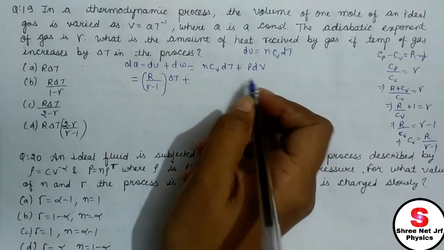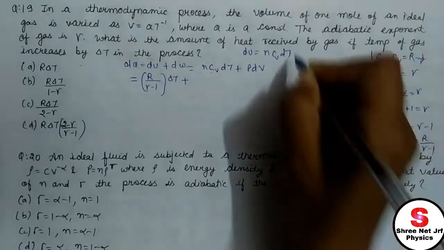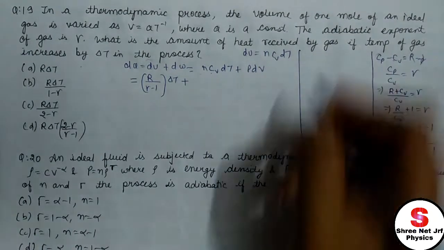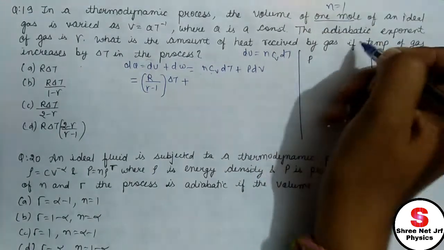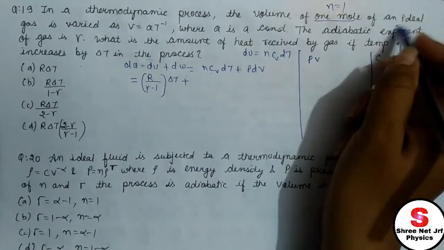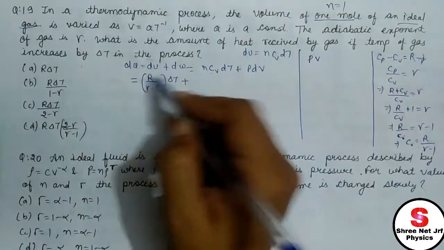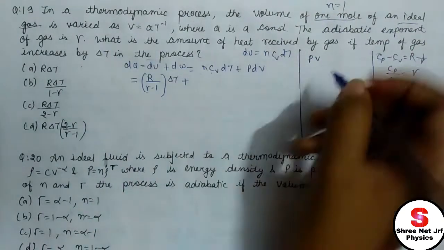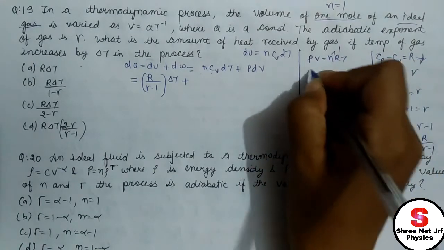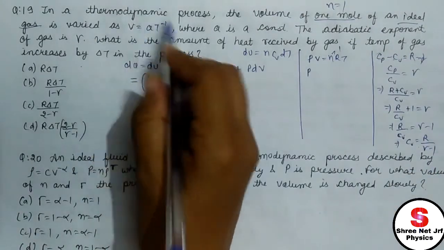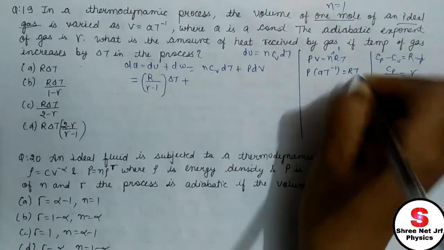I don't know the value of P and dV, so I need to calculate these also. We know they are giving us 1 mole, n equals 1. For an ideal gas, PV equals nRT, and here n is 1. The volume V is given as a t to the minus 1, so PV equals RT.